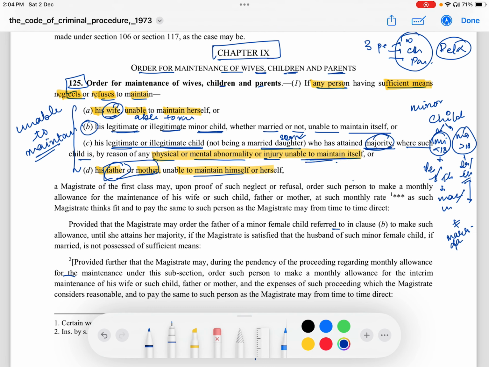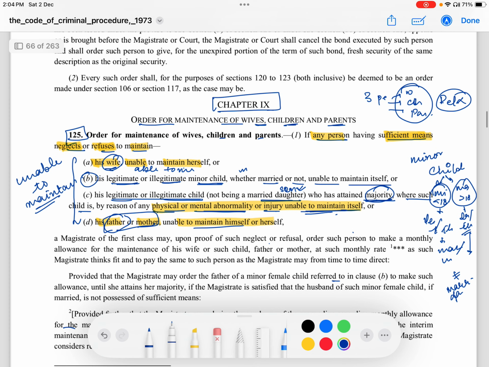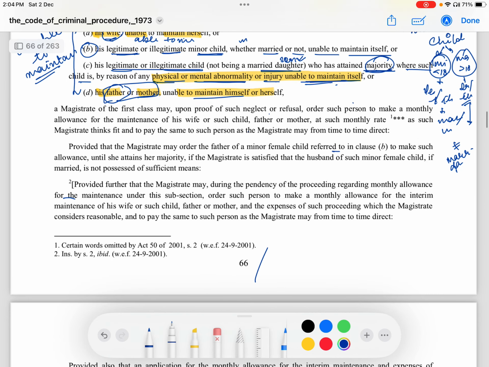But here, unable to maintain why? Because of physical or mental abnormality, and all the minor children have been covered. So you see, among the three people, wives who will be covered, in child, majority and minor, and in majority maybe not the daughters, and even for the remaining ones, if they are physically or mentally abnormal or injured so that they are not able to maintain themselves, and for parents also the same, they are unable to maintain themselves.